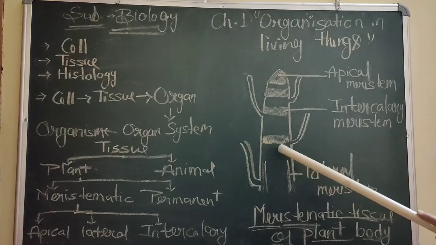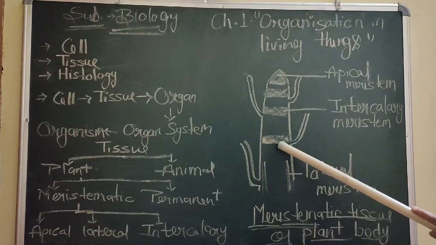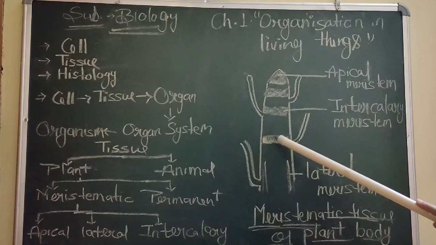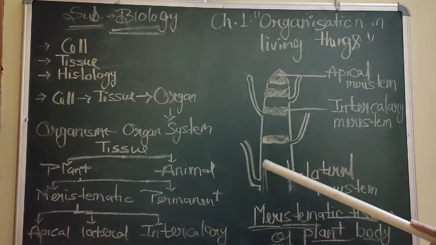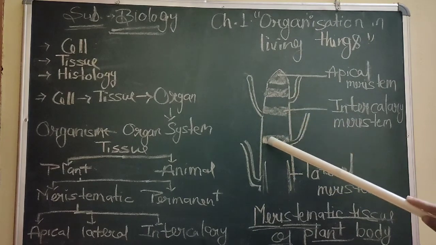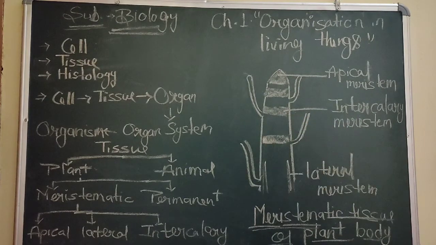At the joint, and here is also a joint. These 3 are intercalary. What do you observe? It is found at a joint. Joint means joint of a leaf or a root, that is called nodes and internodes. So hence it also leads to growth of the plant body.